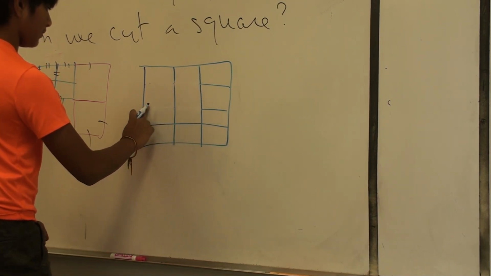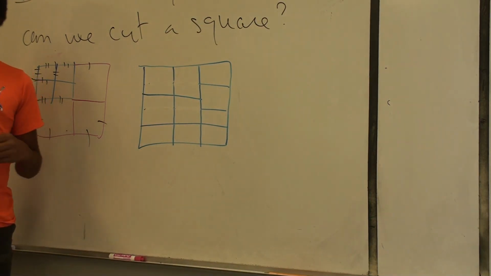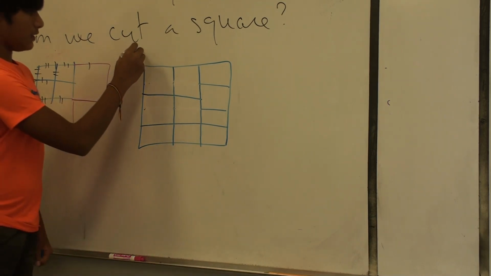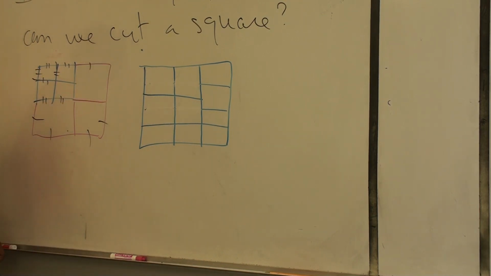Is it 16? Is that a 4x4 square? Oh, but everything used. Wait, what would the dimensions be? You would be dividing it by 3 on that side. So those are unequal. Yes, some people have some reservations here.